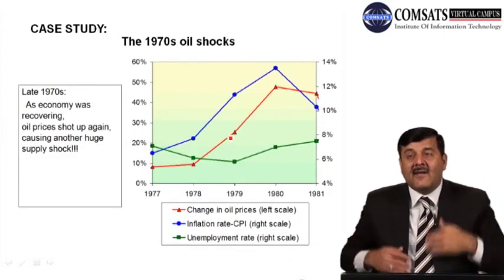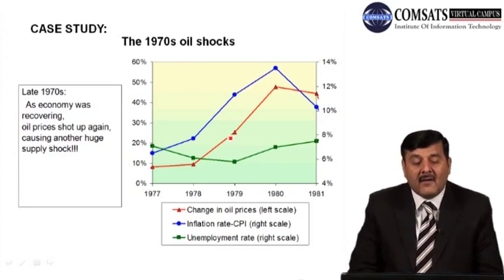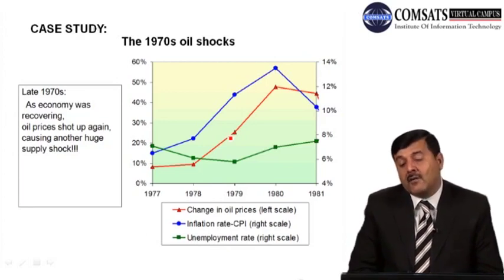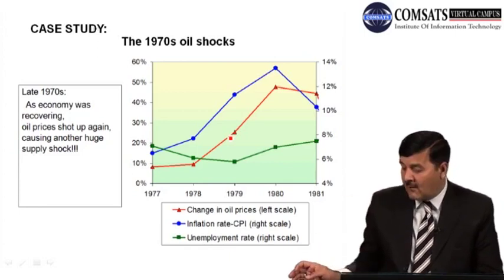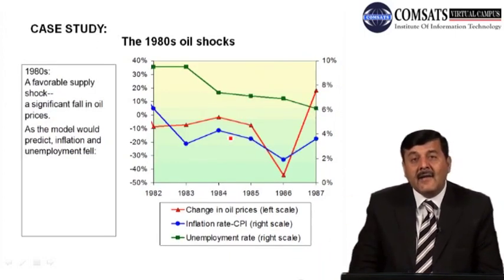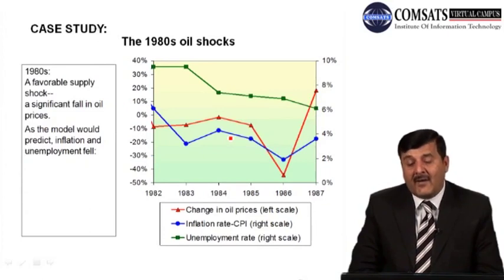So late 1970s, as economy was recovering, oil prices shot up again, तो दोबारा बढ़ना शुरू हो गया. What happens? Causing another huge supply shock. जिसकी वजह से दोबारा supply shock आ गया, and then it creates inflation, it creates unemployment, it reduces output level in the economy. In 1980s, a favorable supply shock, a significant fall in oil prices.